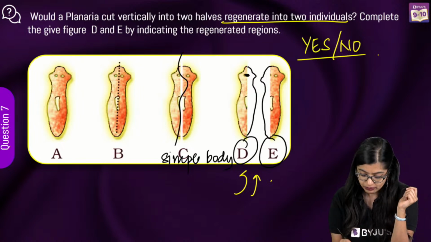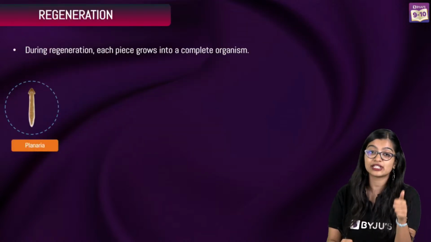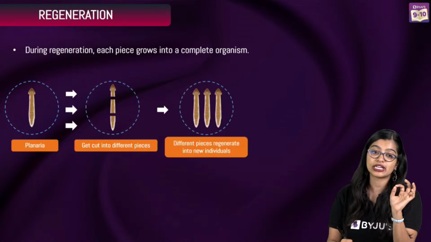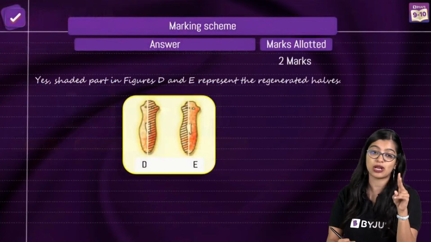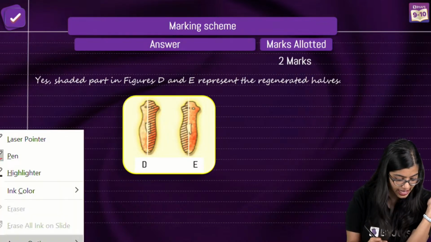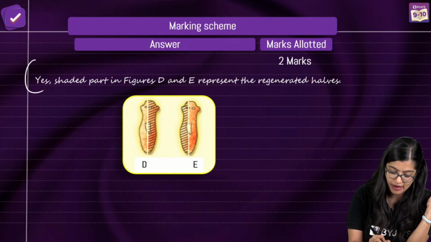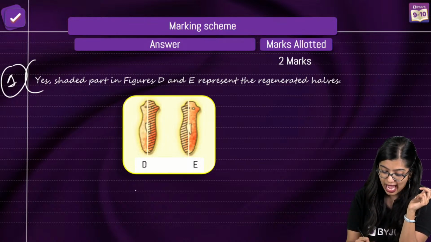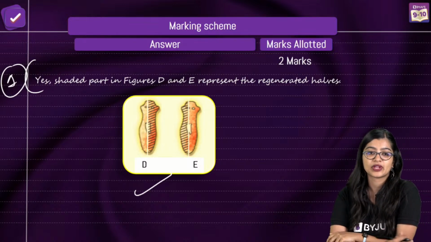Yes, all right. So now moving on, does regeneration happen? Yes, it happens, right? And you also need to draw the completed part. So you will have to do 2 of this. So you will get 1 mark each. Are we clear? 1 mark for writing that yes, they will regenerate and this is how they would look like. Are we clear?